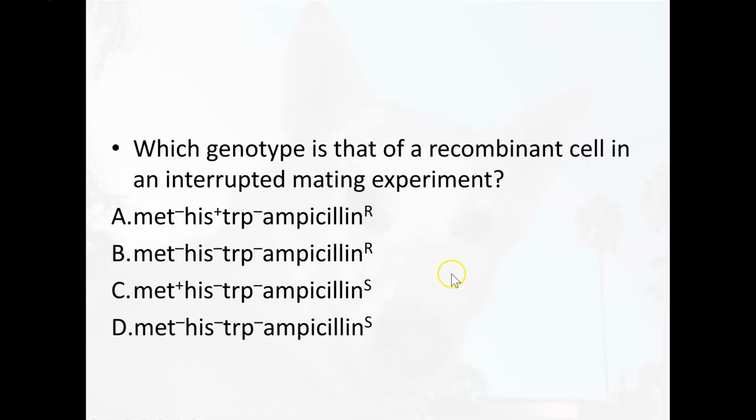All right. What genotype is that of a recombinant cell in an interrupted mating experiment? I really hope these are going to be questions on the test. You're going to have this kind of experiment on the test, some variation. If you're not pausing it and you're just listening to me talk and you think that you can get it, I would strongly discourage you from that idea. Students really struggle with this, so pause the video, try to do the work yourself, and see if you get it right.